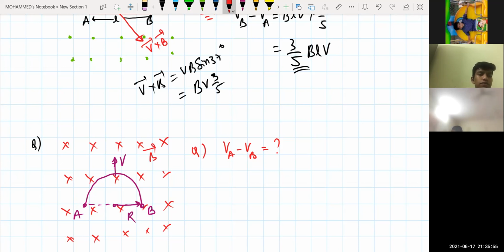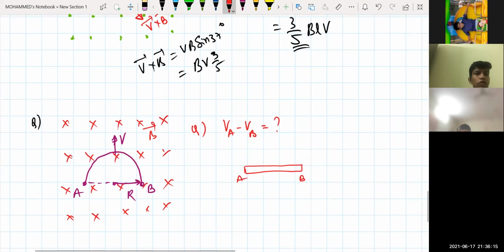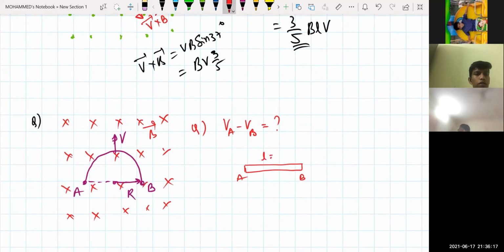That means you need to make that wire as one single wire like this. This is your A and this is your B. Is it clear? Which is at higher potential and which will be at lower potential? A will be at higher potential, B will be at lower potential. And what is the length of this conductor? 2R. Yes, sir.